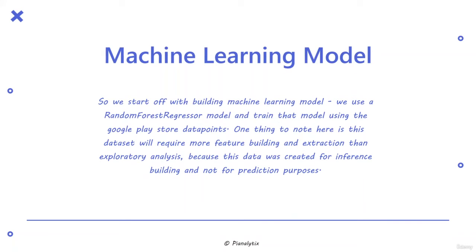Now the first part, that is building the machine learning model. So we start off with building machine learning model, and we use a random forest regressor model and train that model using the Google Play Store data points.